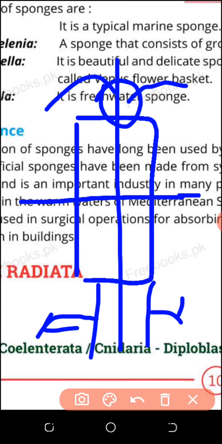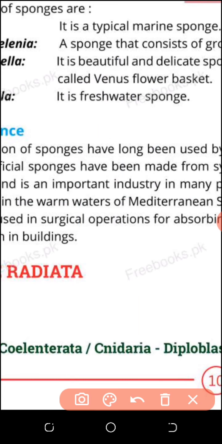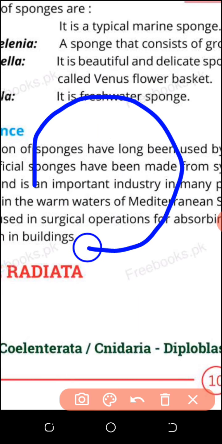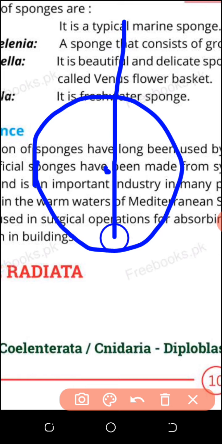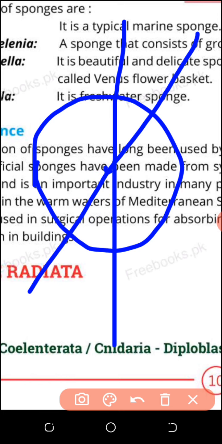If I talk about flowers, the flowers are round, and this is the central axis. If I cross this line, crossing the central axis this way, the right and left portions will remain the same. There is no head, there is no leg, because all four sides are equal. If I divide by this angle, both parts will be equal. If I divide by this angle, both parts will be equal.